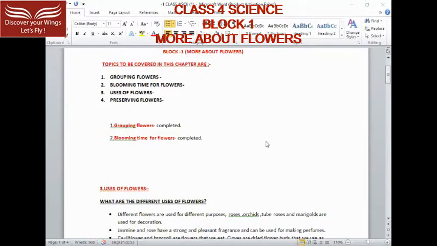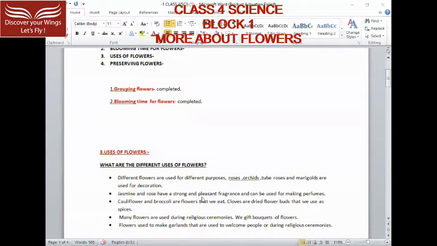As you all know, every day we use different types of flowers for different purposes. So what are the different uses of flowers? Different flowers are used for different purposes. Roses, orchids, tuberoses and marigolds are used for decoration that we all do at home.